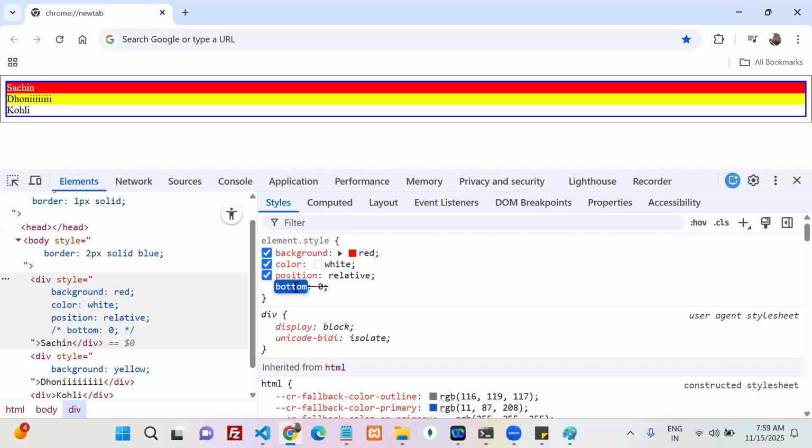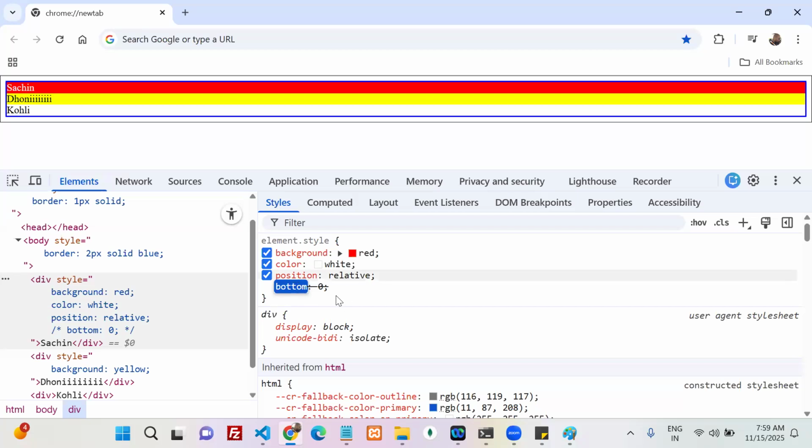Absolute position's reference point is what? The absolute reference point is always the parent that has a position other than static. If that parent is not there, go to the next parent, and the next parent. Who is the final one? The Viewport. The Viewport is the final one, right?